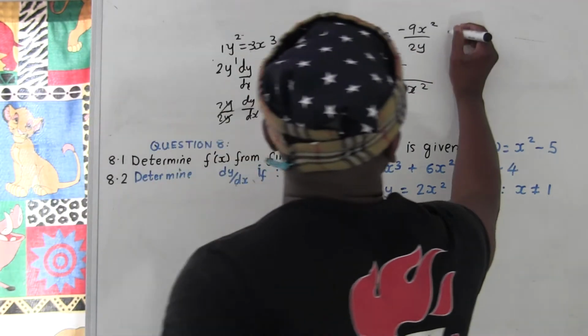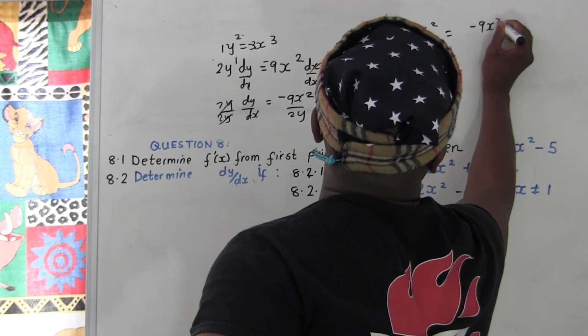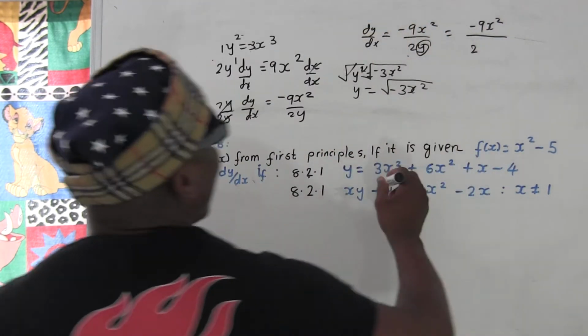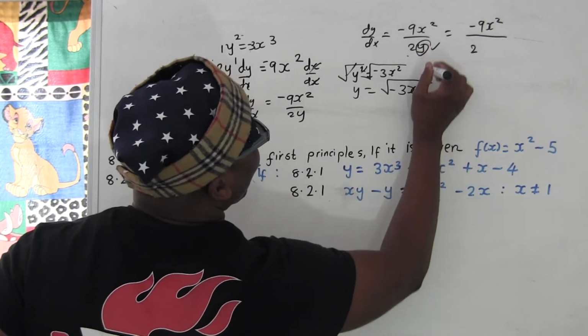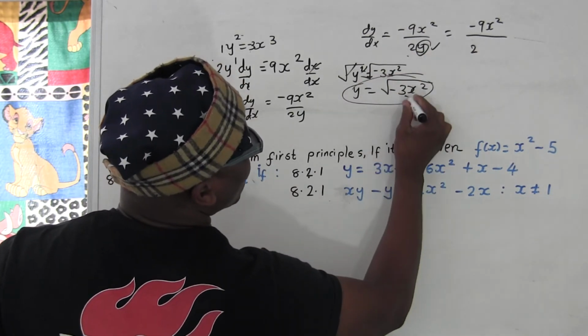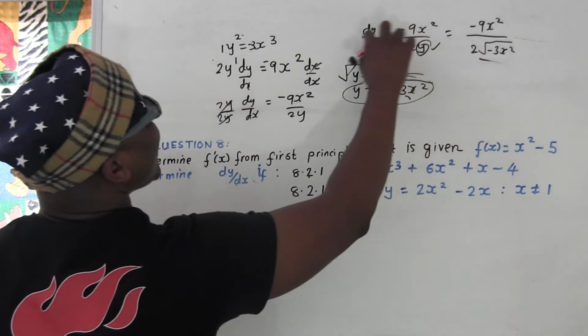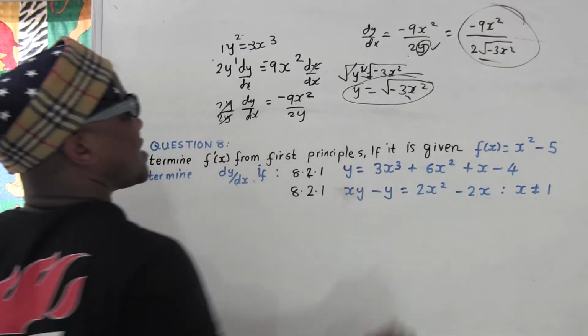So negative 9x squared over 2 is just a 2. I'm not going to write y anymore. Instead of y, I'm going to replace it with this: y equals the square root of negative 3x squared. Done. So dy/dx equals this. That's how you derive it.